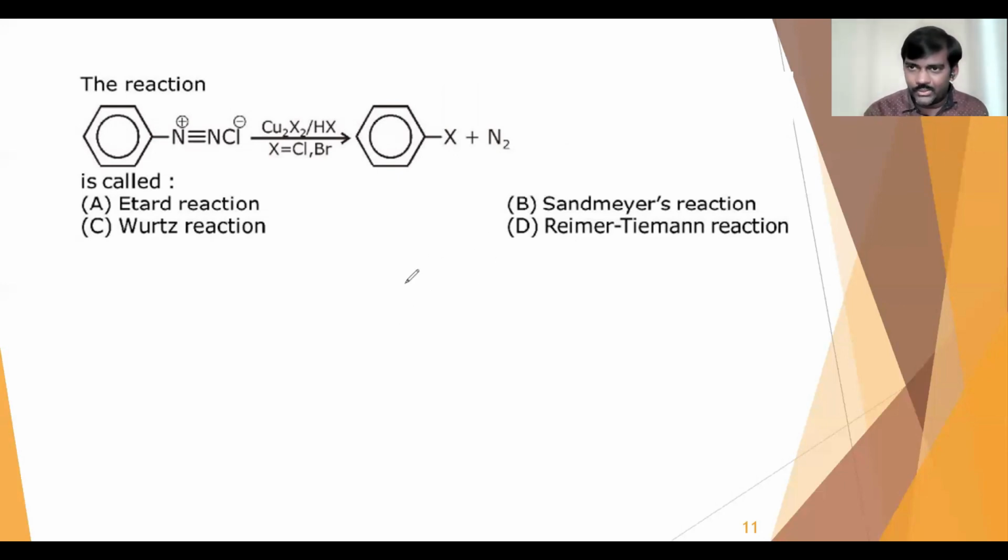A very important named reaction, which is also known as Sandmeyer's reaction. So we'll get the Sandmeyer reaction here, option B. All the named reactions from organic chemistry are very important.